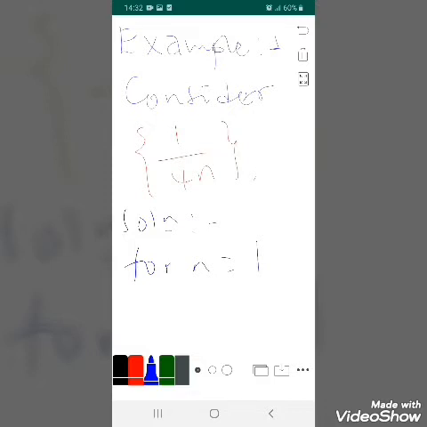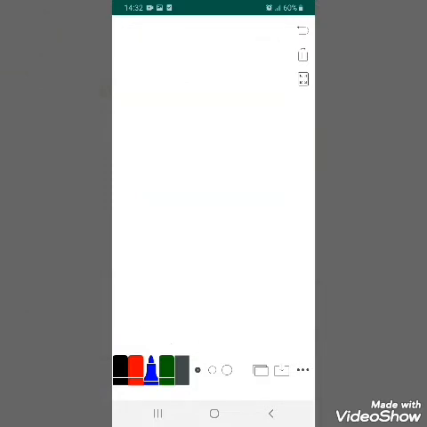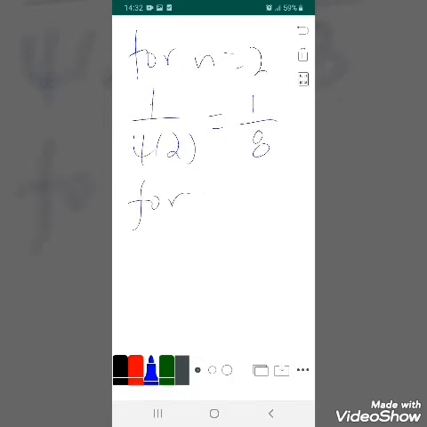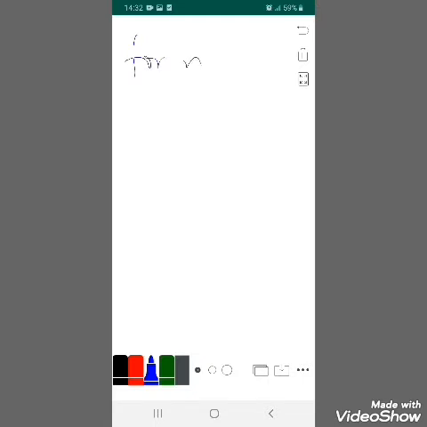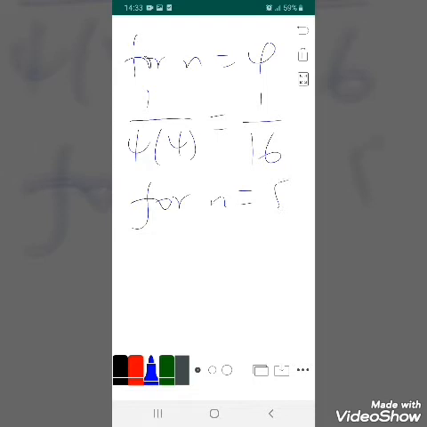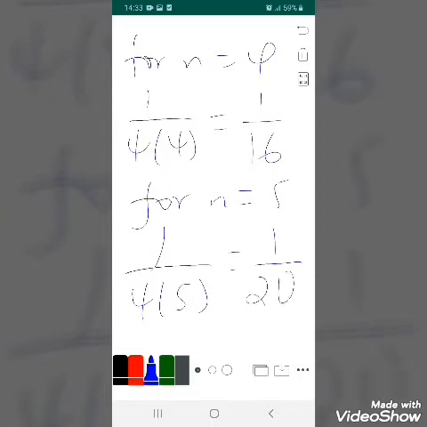the value of our sequence will be 1 over 4 times 1, which is 1 over 4, and for n is equals to 2, the sequence will be 1 over 4 times 2, which is 1 over 8, and again for n is equals to 3, 1 over 4 times 3 will be 1 over 12, again for n is equals to 4, 1 over 4 times 4 is 1 over 16, again for n is equals to 5, that will be 1 over 4 times 5, which is 1 over 20.